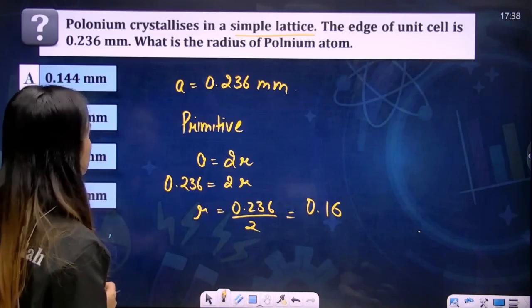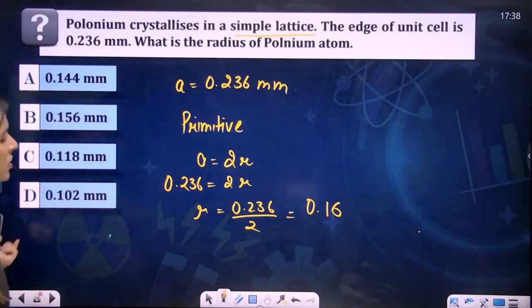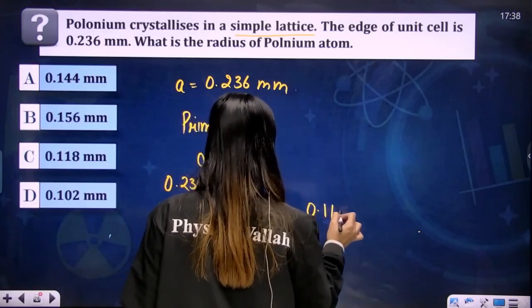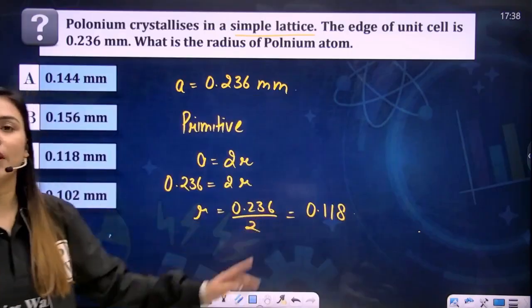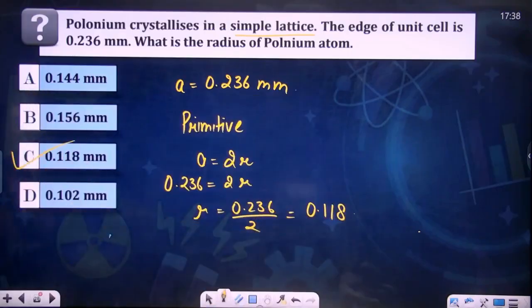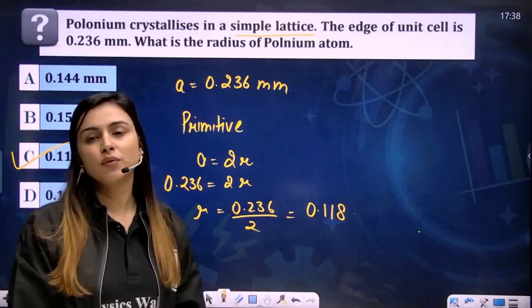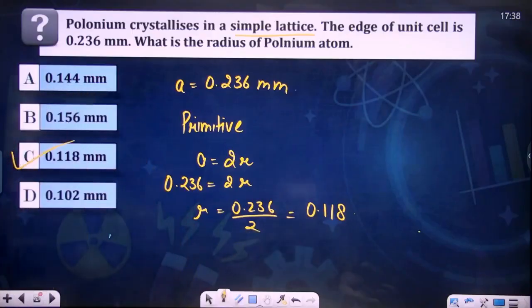The closest answer that I can see right now, just a second. No, you have 0.118. Okay, 0.118, right? Yes. So option C will be your correct answer. I hope you're clear with this. This is how you have to solve this question. Perfect? Yes. Amazing, my dear students.